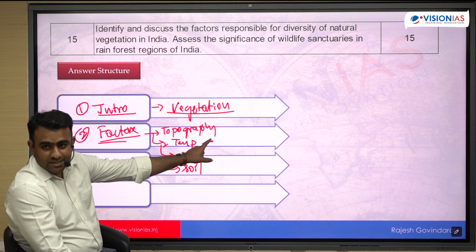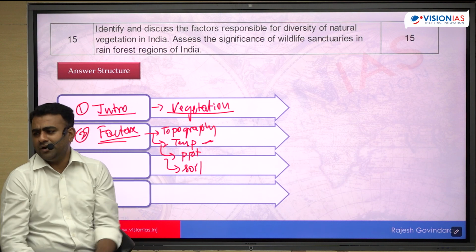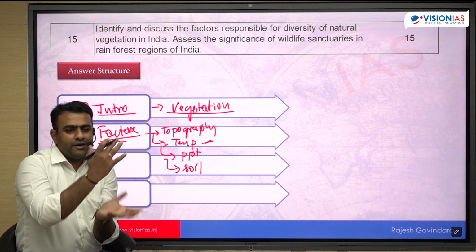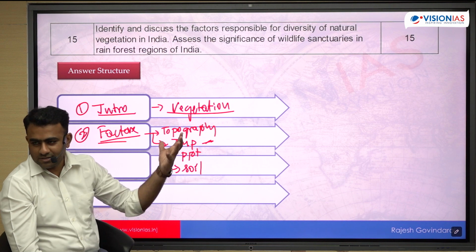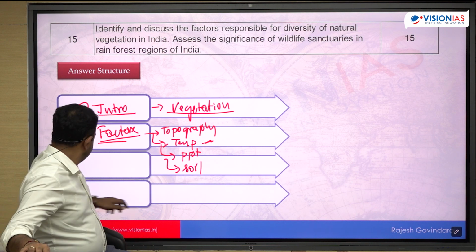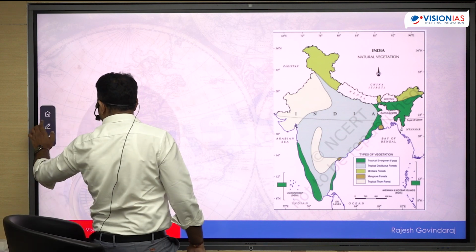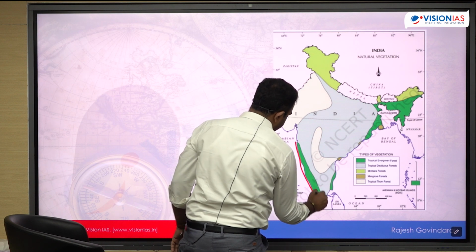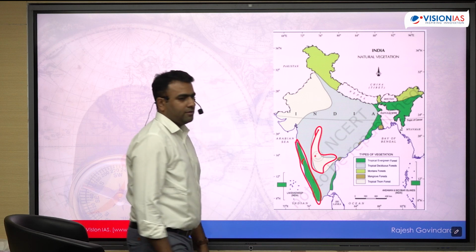Temperature is a deciding factor. Precipitation is the most important deciding factor. Why is there so much diversity? Within the hot weather conditions, you will find rainforest as well as tropical thorn, for example, the Western Ghats. Coming to the peninsular region, along the Western Ghats you will find rainforests, whereas just next to it, in this region, you will find tropical thorn.